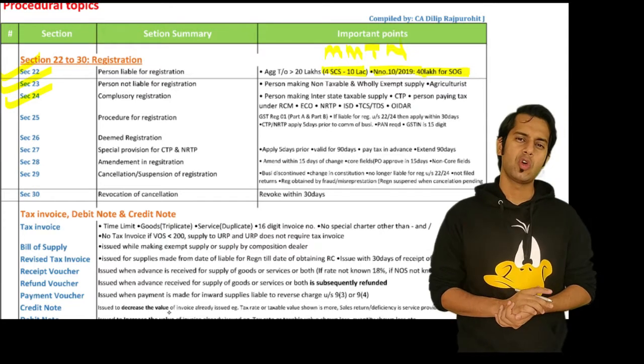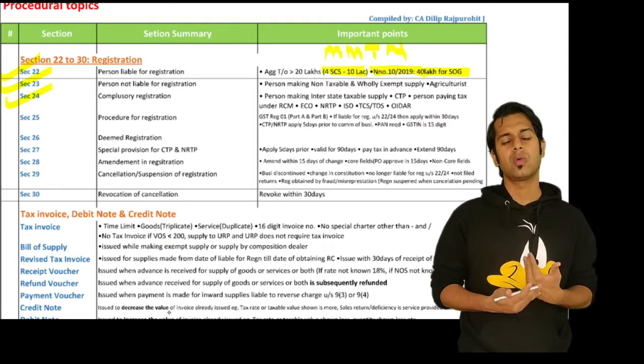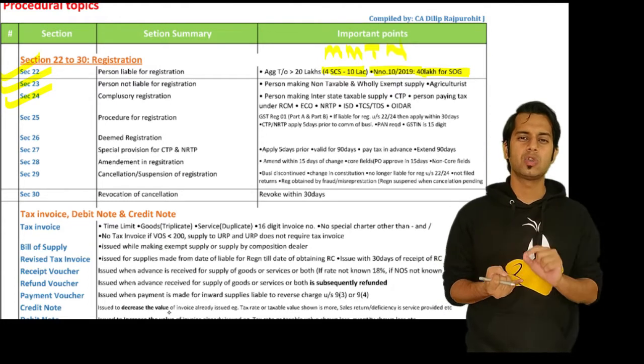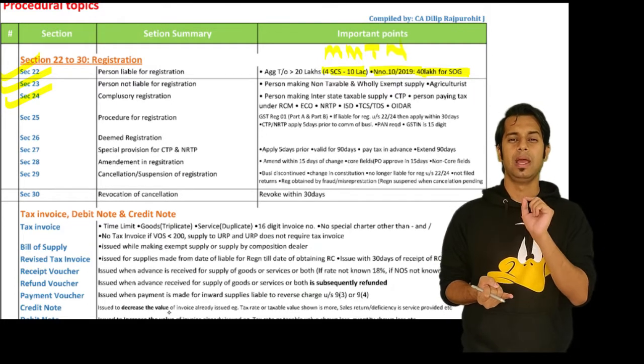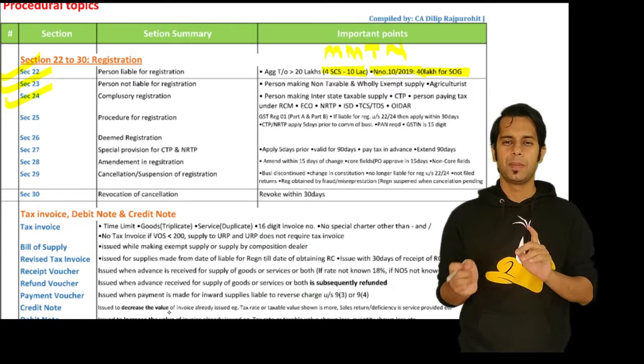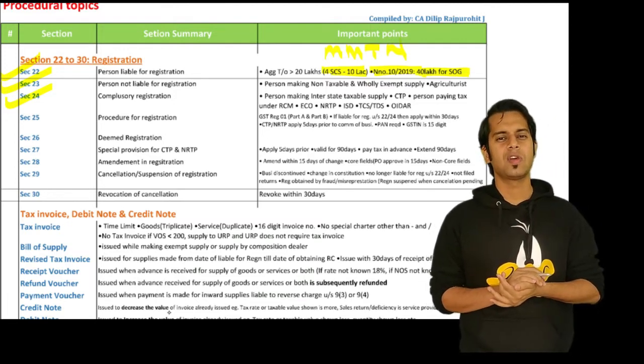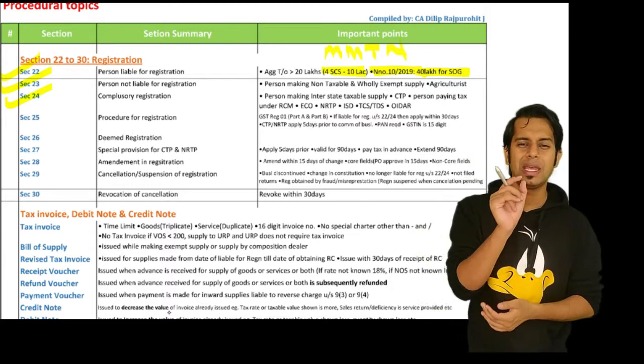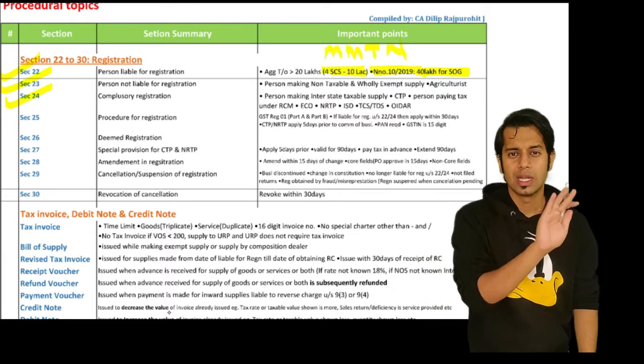Section 24 talks about compulsory registration, the persons who are required to take registration compulsorily. Say if you are a person making interstate taxable supply of services, up to the limit of 20 lakh you have that benefit. If you are making interstate taxable supply of goods, there is no limit.